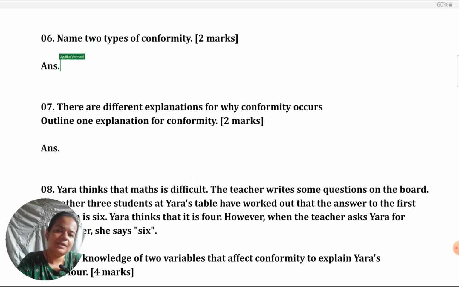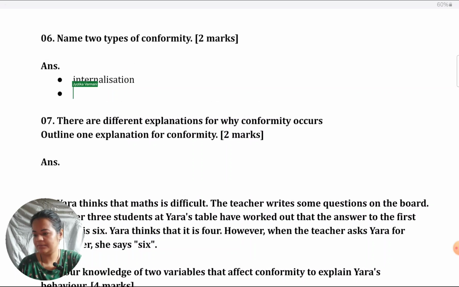Okay, we know there are 3 types of conformity given in the syllabus. Let's remember quickly: compliance, internalization, and identification. So we can give any 2 types here. A frequently made mistake is just to repeat conformity. As silly as it sounds, some students forget the word compliance and they call it conformity instead. Conformity will not count. Okay, so let's take any 2.